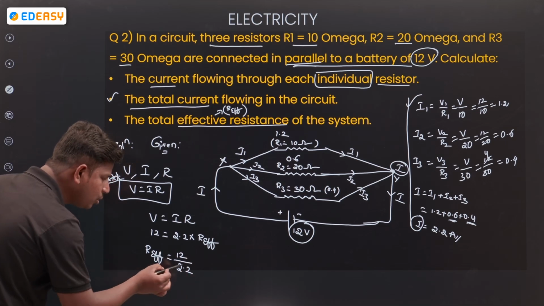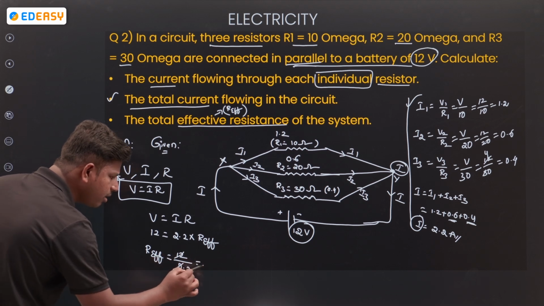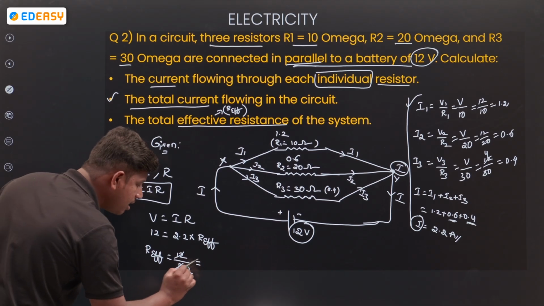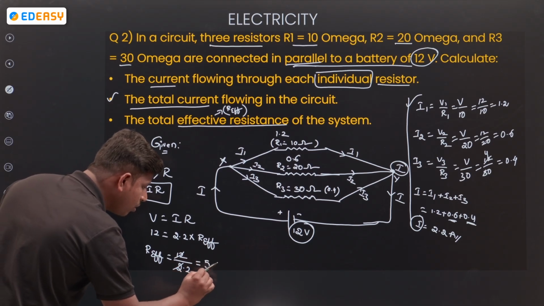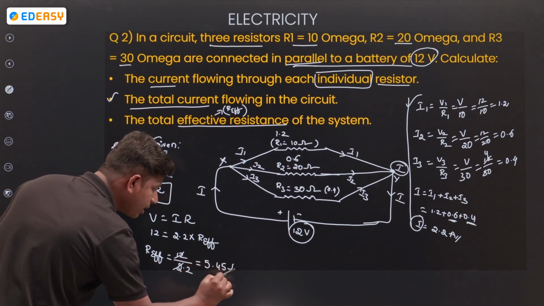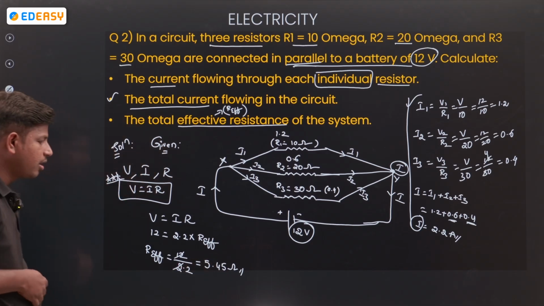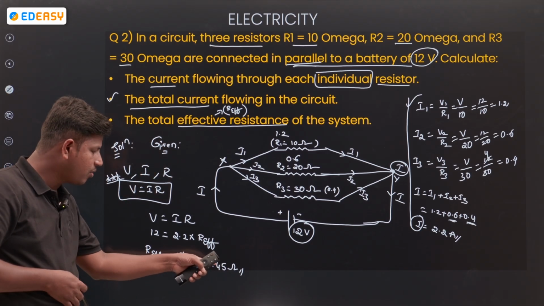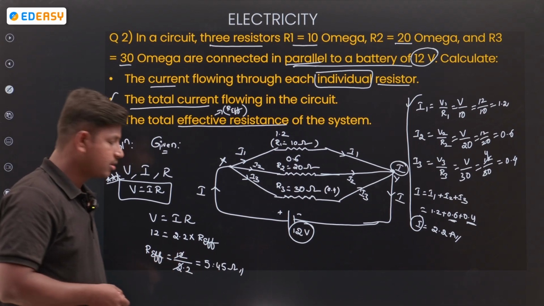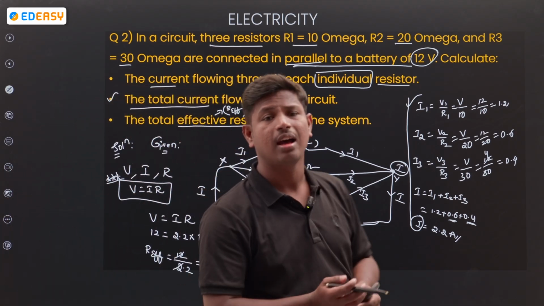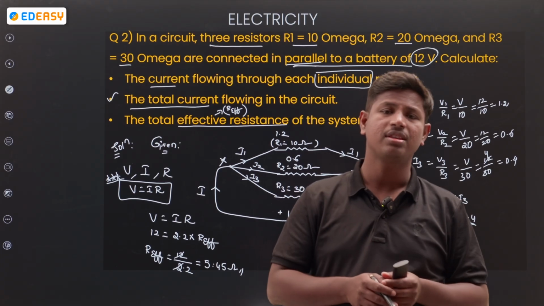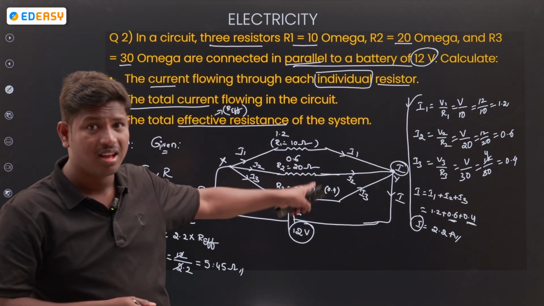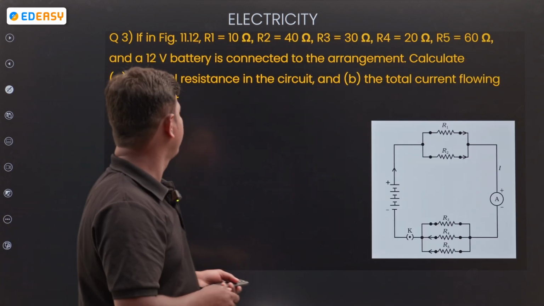Approximately 6 will be there, but 2.2 is there, so it comes to 5.45 ohms. So 5.45 is the effective resistance of the circuit. Clear? This is the way to solve. Next one.